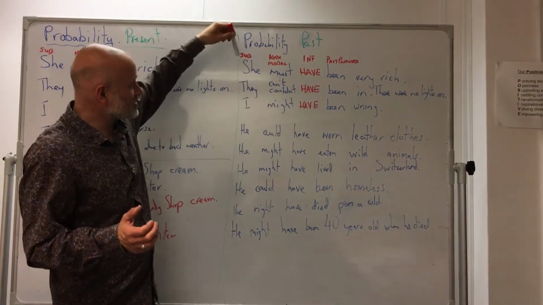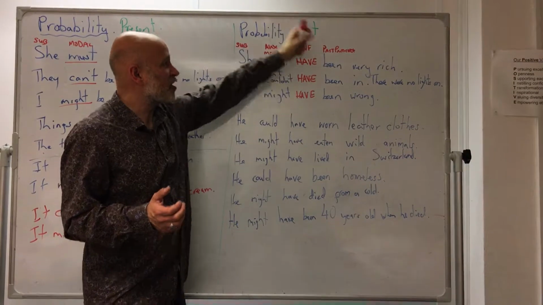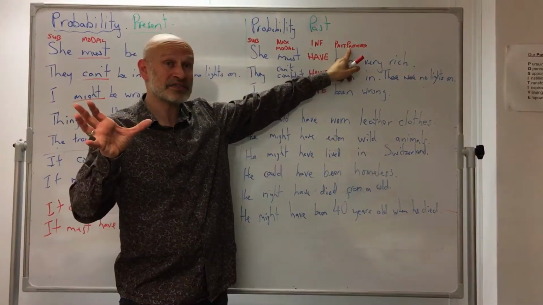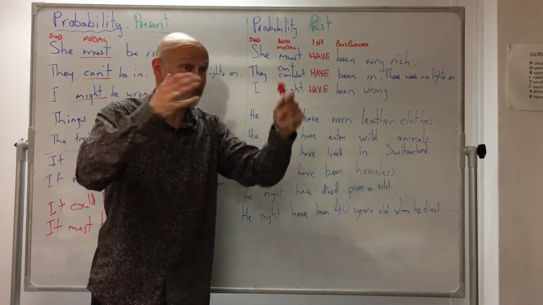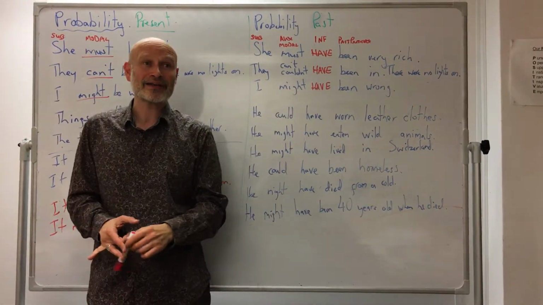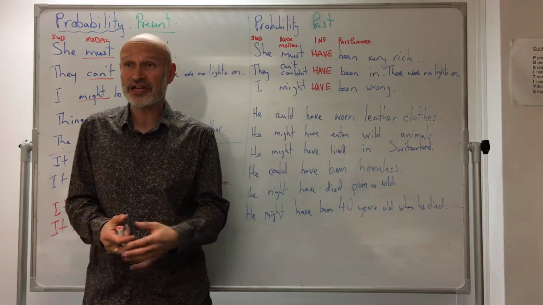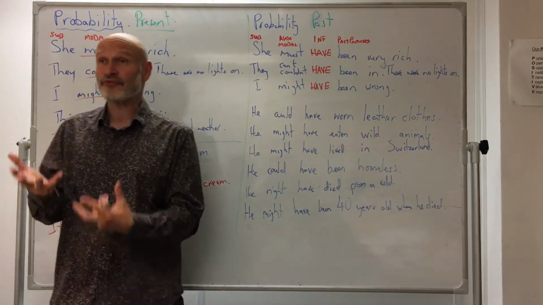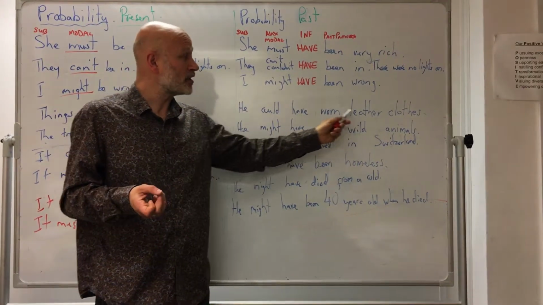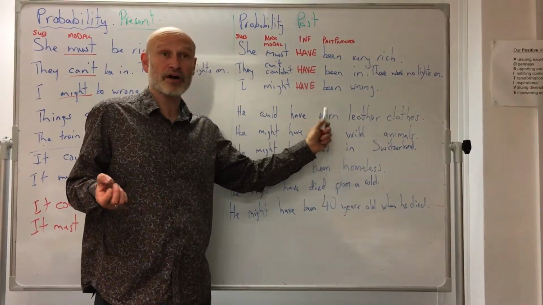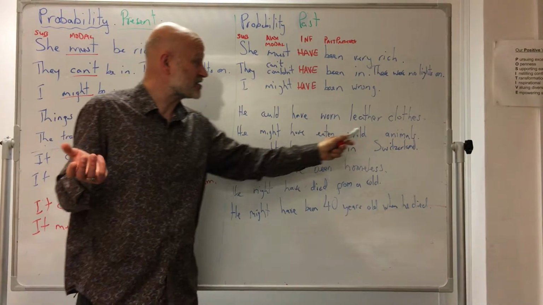And remember, subject plus a modal plus "have" plus a past participle. It might be any past participle. And the proof of that was when we started talking about that guy who'd been dead for 5,000 years, Ötzi, and we were asking different questions about him. And here were your answers. He could have worn leather clothes. We're using different past participles now. He might have eaten wild animals.